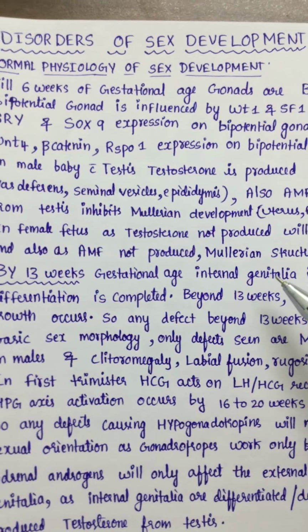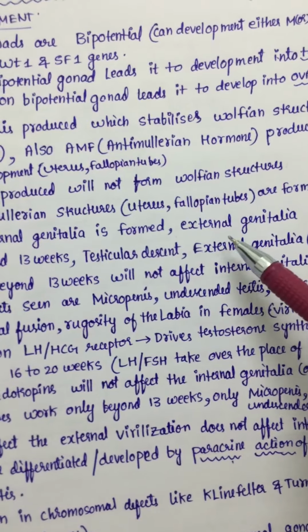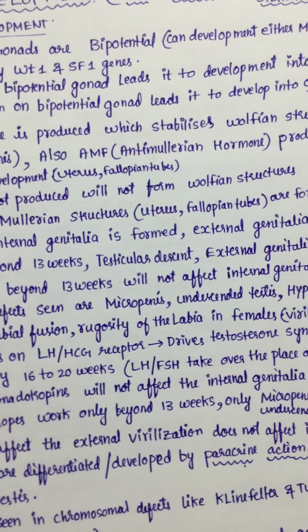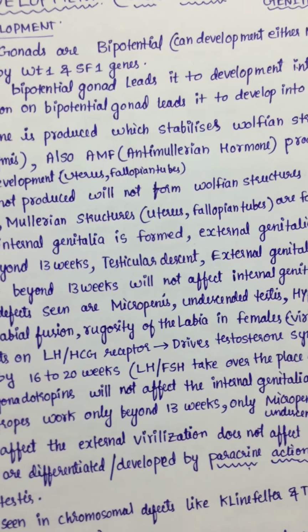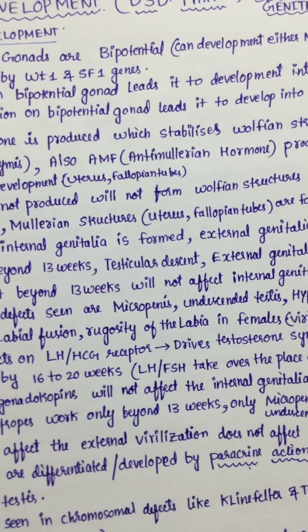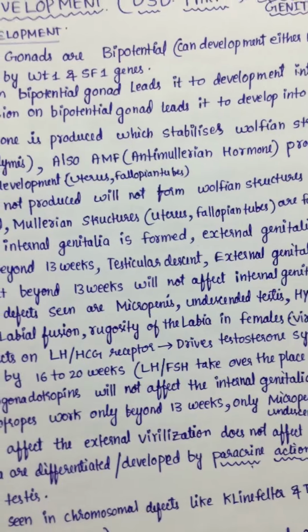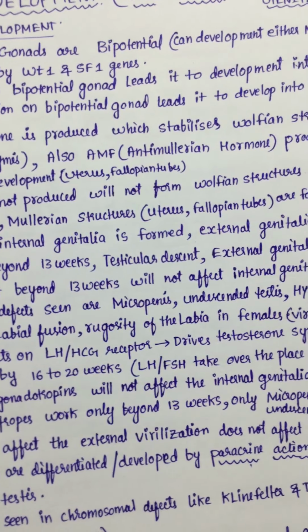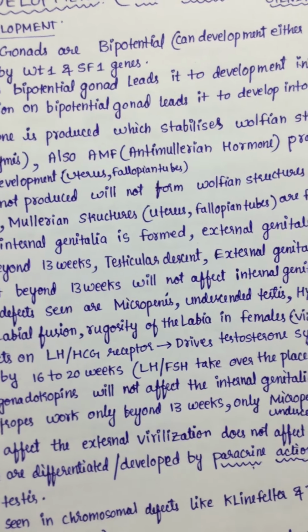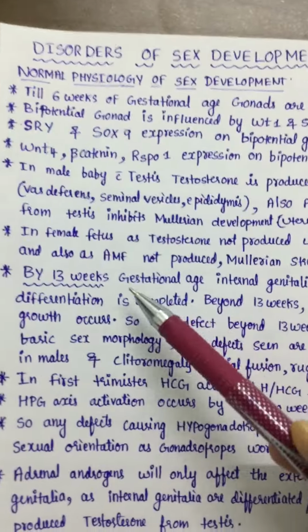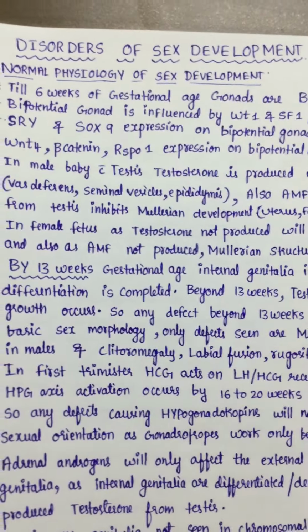Okay, and external genitalia differentiation will be done. Like in males there will be presence of testes, in females there will be labia. External differentiation means there will be labia and scrotum. And internal genitalia are also formed by 13 weeks of gestation. So there will be differentiation.